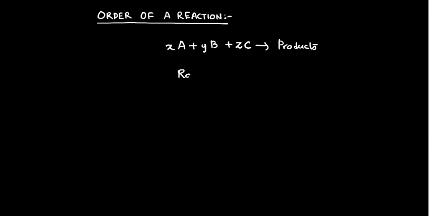Now if we write the rate expression from the rate law, suppose we are writing rate is equal to rate constant into concentration of A to the power m into concentration of B to the power n into concentration of C to the power p. So that means what? Here the coefficients of A, B and C were X, Y and Z respectively. But what is the power to which A is raised? It is m. What is the power to which B is raised? It is n. And what is the power to which C is raised? It is p. So here m, n and p are not the stoichiometric coefficients, but they are the actual